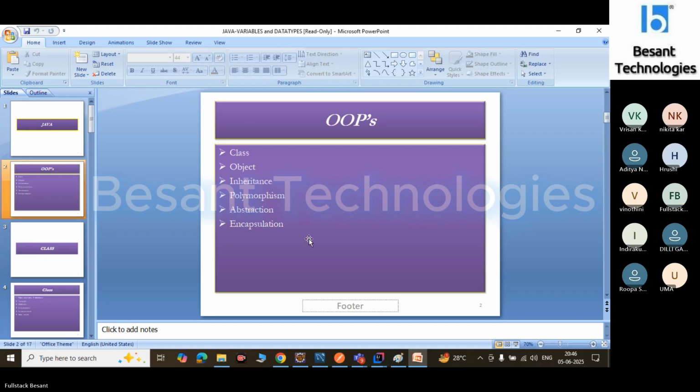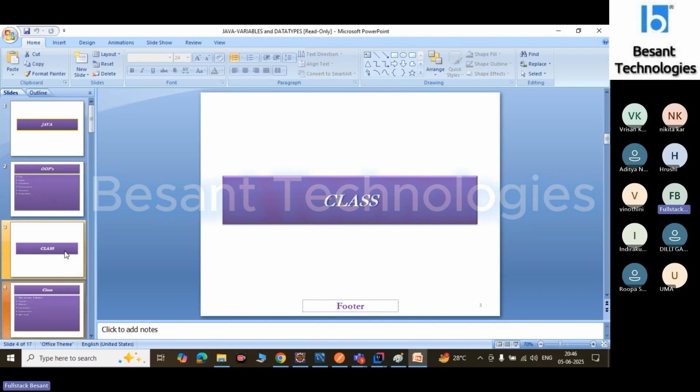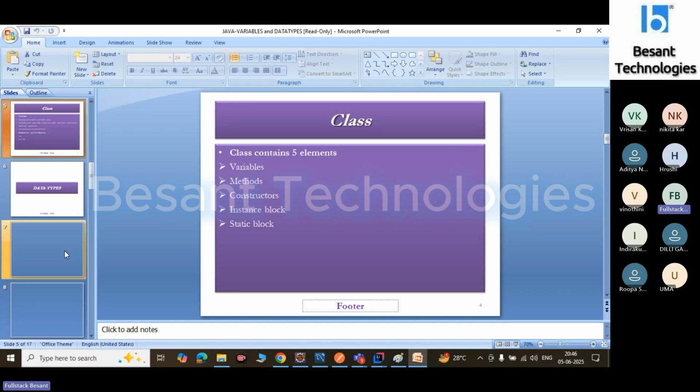Yeah. So that is encapsulation: wrapping code and data into a single unit. In encapsulation, we create a getter and a setter. What is a getter and what is a setter? Why do we create getters and setters? I will explain when we get to the encapsulation concept. So this is the simple theory of the OOPS concept. After that, we will go through each and every topic one by one.